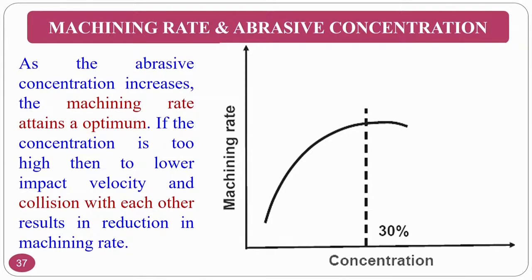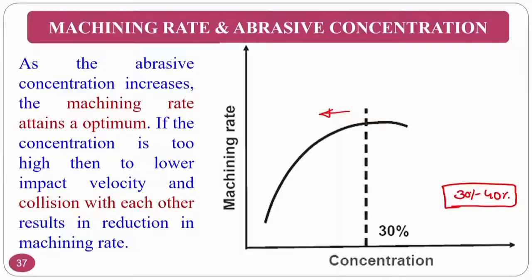If you see the concentration, as I said, normally 30 to 40 is the optimum in the abrasive slurry. So, what will happen if you are increasing the concentration? The number of abrasive particles per unit time in the machining region will increase. Beyond which, if you keep increasing, what will happen? The area that you have in the tool is a constant, but if you have a large number of particles, the particles will also collide with each other.